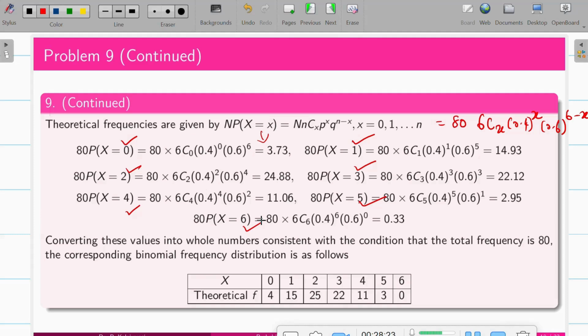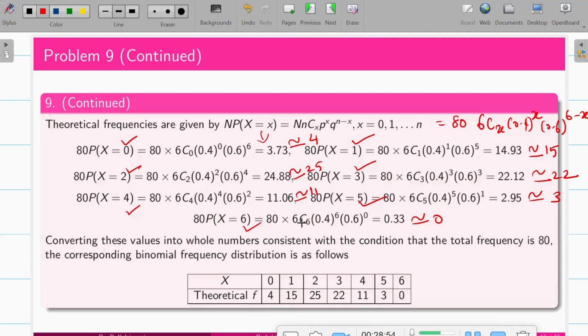We will be getting numerical values in decimals, so we have to approximate to the nearest integer. So it is 4, 15, 25, 22. If it is 0.5 or above, we make it the next integer. Then 11, 3 and 0.